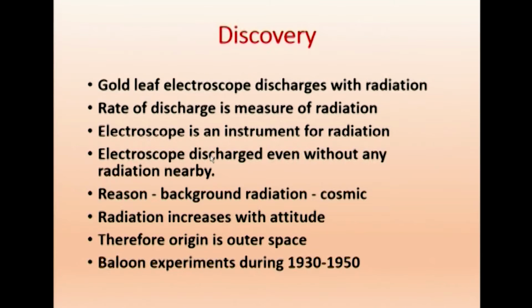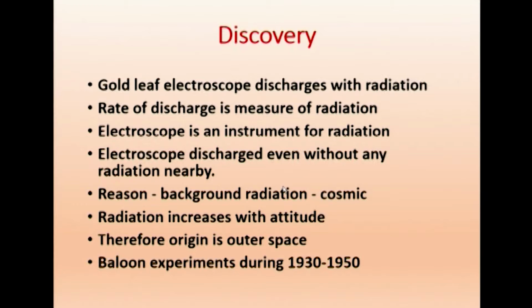What they found is that without any radiation source in the lab, no alpha, beta, gamma source, it was still discharging. Even when you go out and come back, you see it is discharging, which means there is some other radiation entering the lab or entering the earth. So, the electroscope discharged even without any radiation nearby. They found that the reason must be background radiation, and when you say background radiation, it must be cosmic, coming from outside the world.